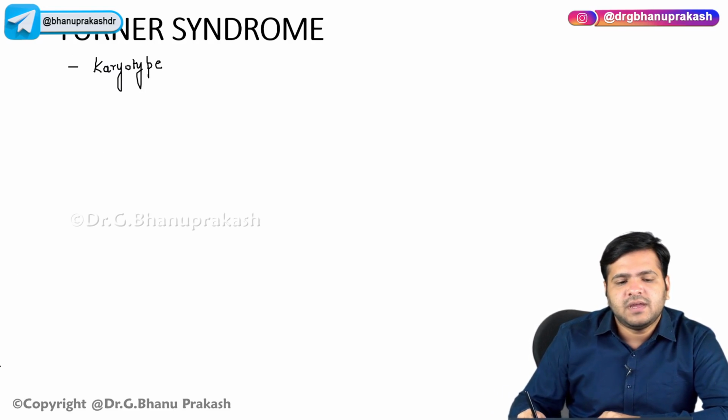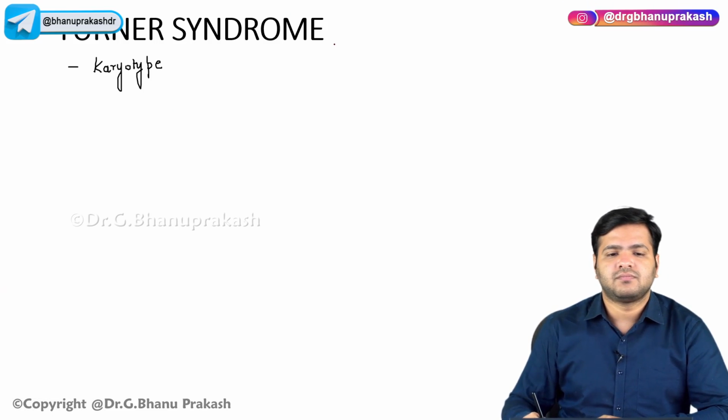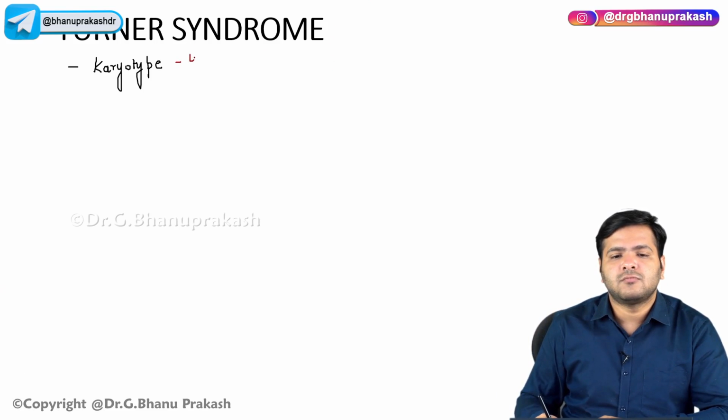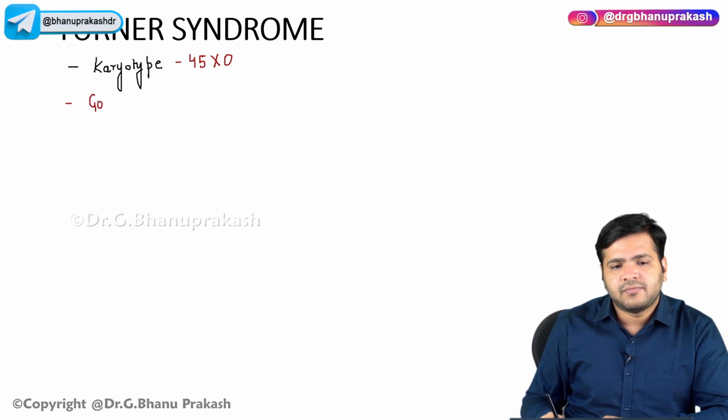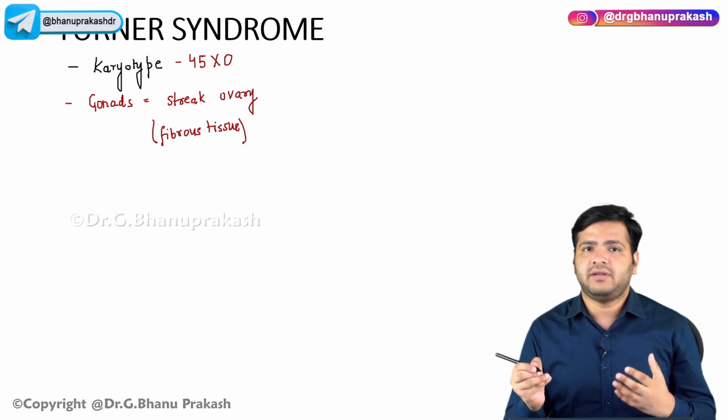The karyotype is 45,XO. Yes, the gonads will be ovaries, and these are called streak ovaries. Now when I use the term streak, it means the fibrous tissue is there. Fibrous tissue is there, it means that the ovary is hard, right?